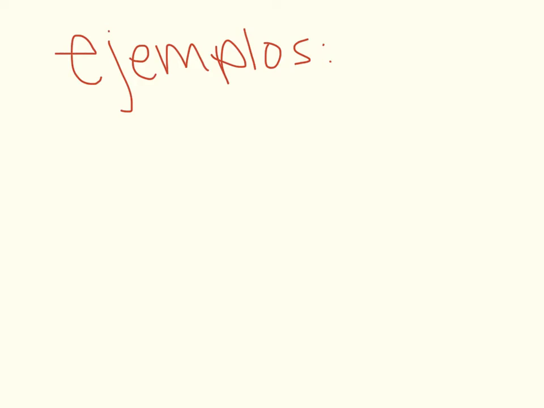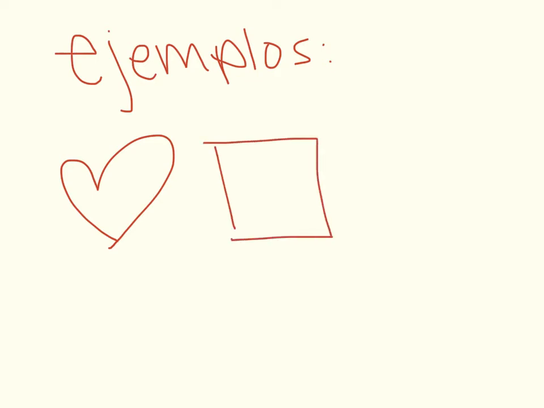Los ejemplos. I want you to draw a heart around la hamburguesa con papas fritas. Draw a heart around la hamburguesa con papas fritas. And then I want you to draw a square around la hamburguesa sin papas fritas. So you totally drew a heart around the hamburger with the french fries, con las papas fritas, and you drew a square around that poor sad hamburger without, sin papas fritas.